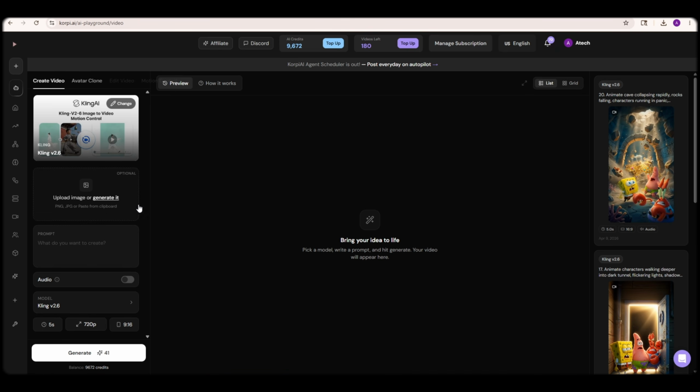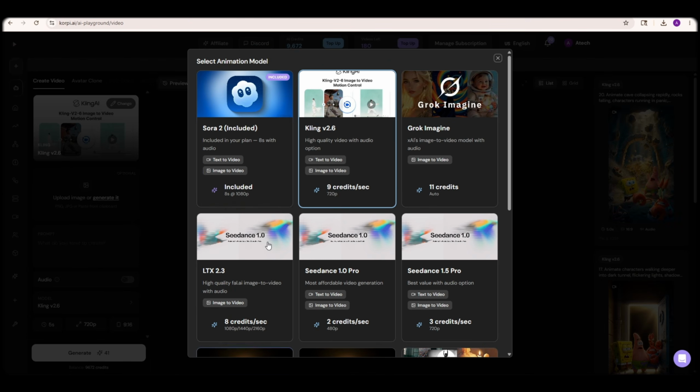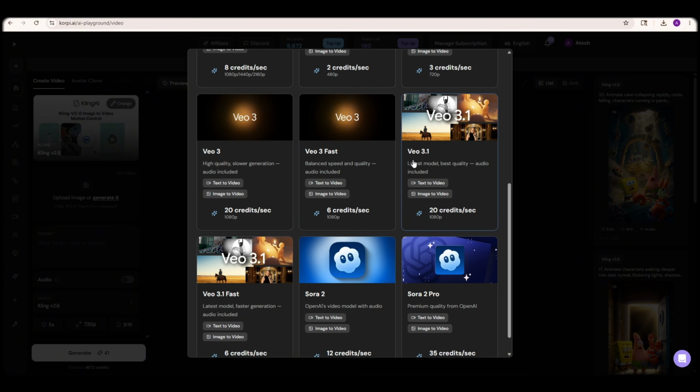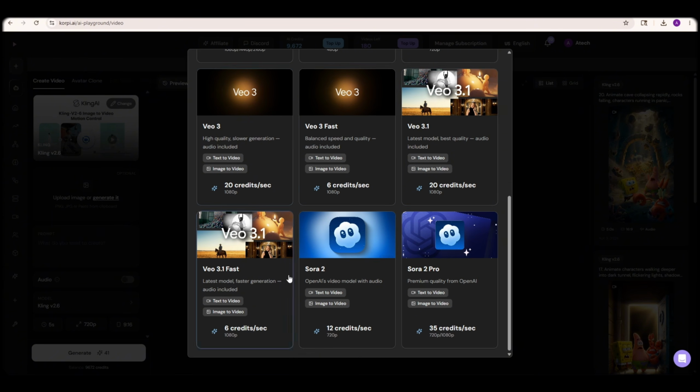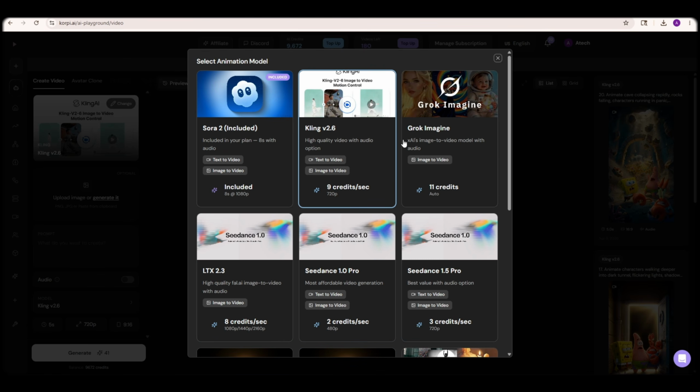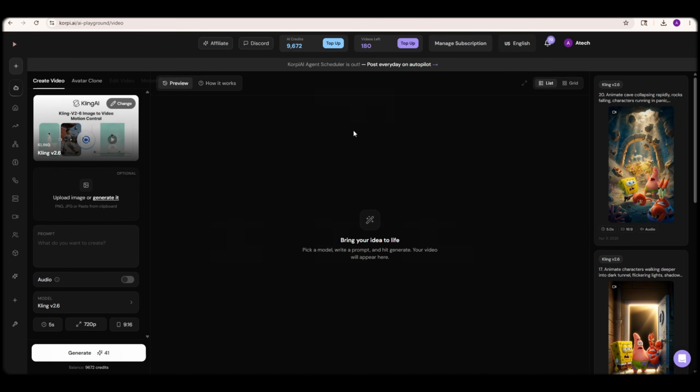After opening the video section, you can see that multiple powerful AI video models are available here, including Sora 2, Kling V26, Grok, Seedance, VEO3, VEO 3.1 Fast, and many more advanced tools. For today's tutorial, I'm going to test 2 to 3 different video models. First of all, I'll select Kling V26 because it's one of the most powerful AI video tools currently available.